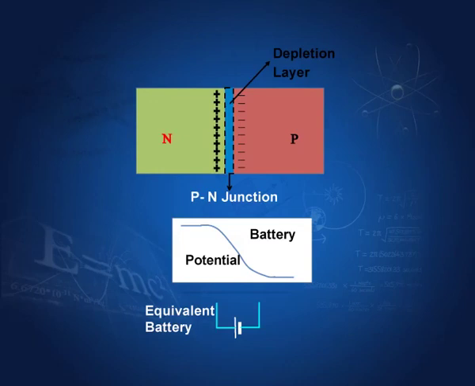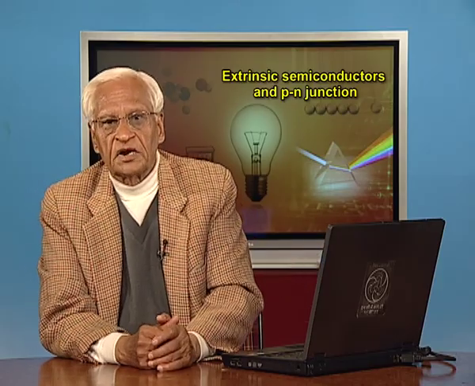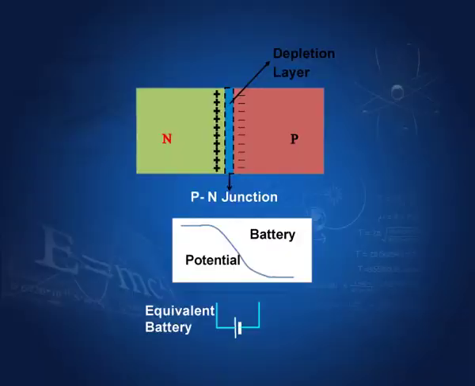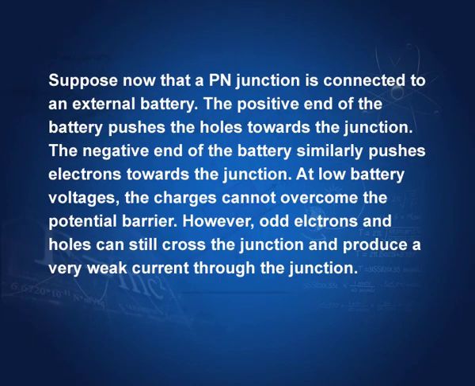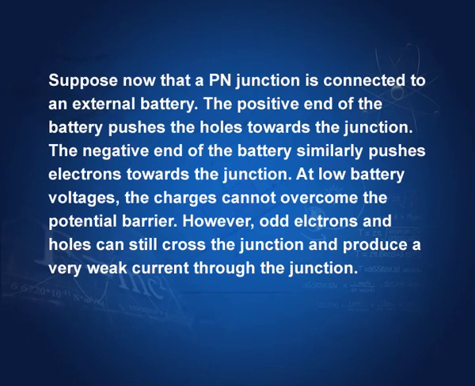How much the potential barrier is, and how the particles will cross this potential barrier, would depend upon the amount of doping. In the silicon p-n junction, the height of the potential barrier is about 0.6 volts. This battery that is created here has a potential difference of 0.6 volts. Suppose now that a p-n junction is connected to an external battery. We have an external battery which is connected in this way, positive here and negative here, to the p-n junction. The positive end of the battery pushes the holes towards the junction.